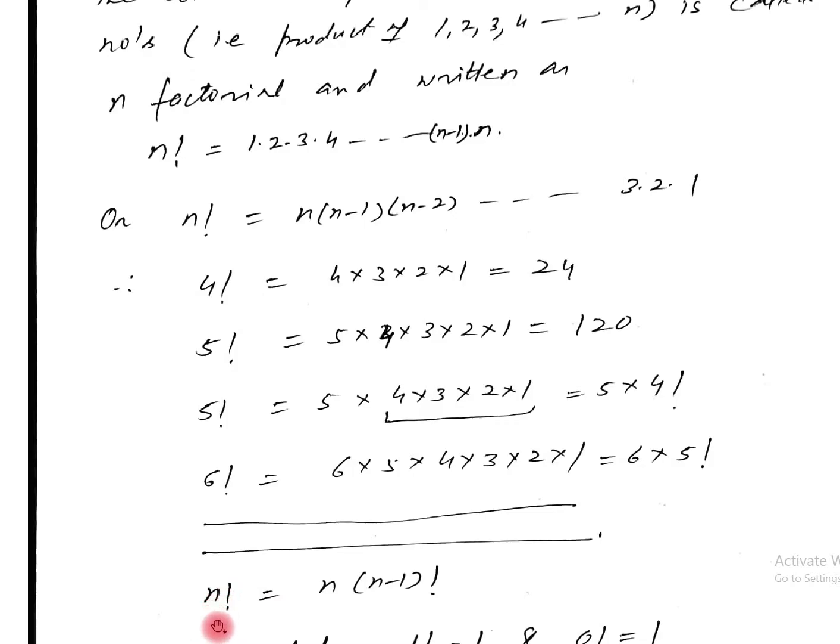So n factorial can be written as n as it is, and again the rest is the product of the first n minus 1 natural numbers. So n factorial can be written as n into n minus 1 factorial.